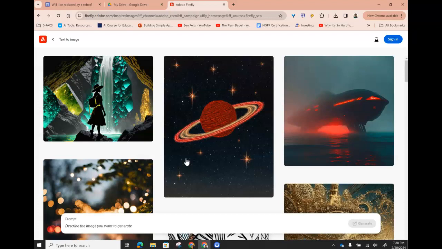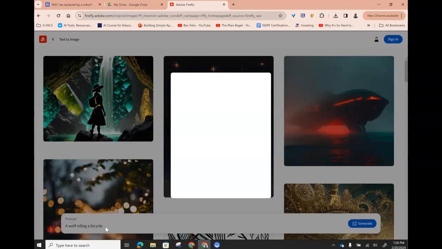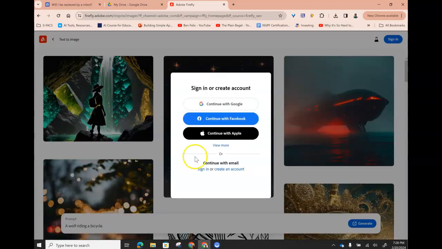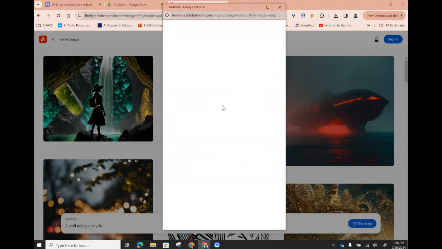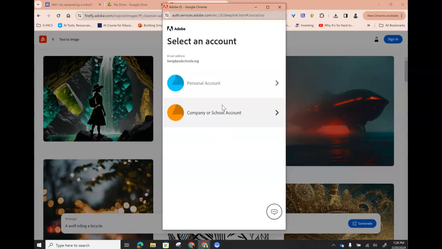And I'm just going to go ahead down here in the prompt and put a wolf riding a bicycle without too much more instruction. I'll go ahead and log in here.